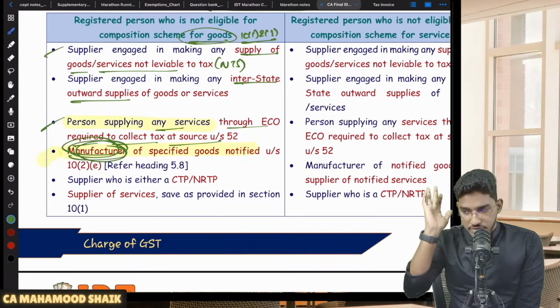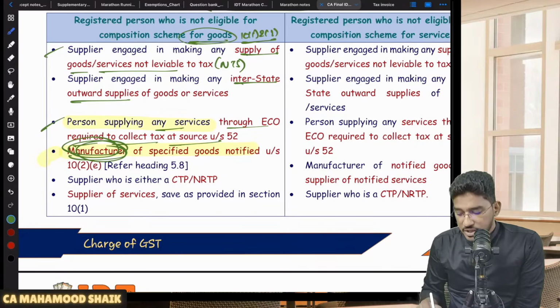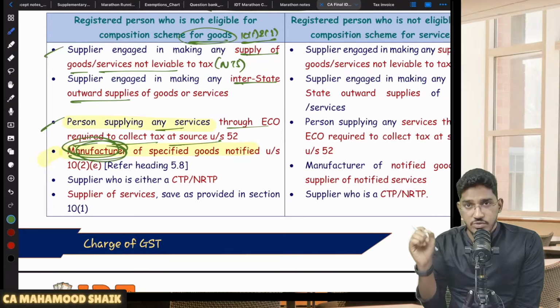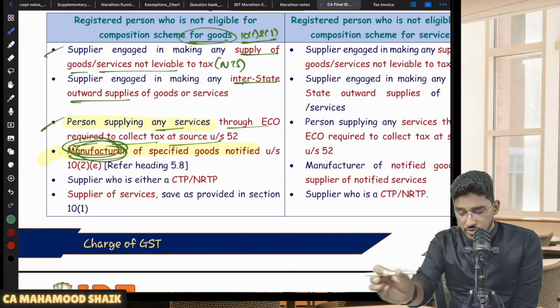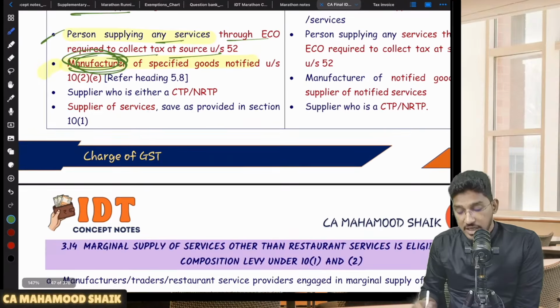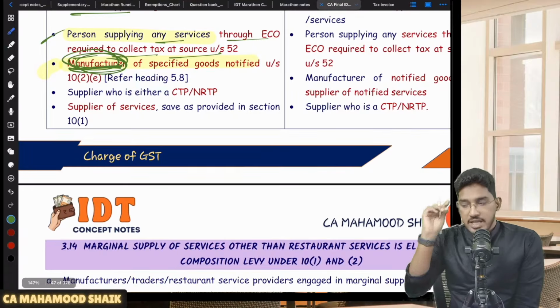Restriction is only on manufacture. So if you are engaged in manufacturing of certain specified goods, and if you are engaged in manufacturing of those specified goods, then you become ineligible for composition levy. Manufacturing is only restricted, but trading is permitted.